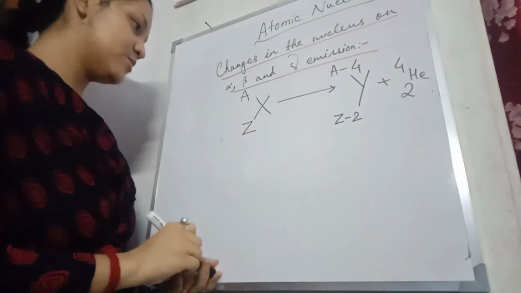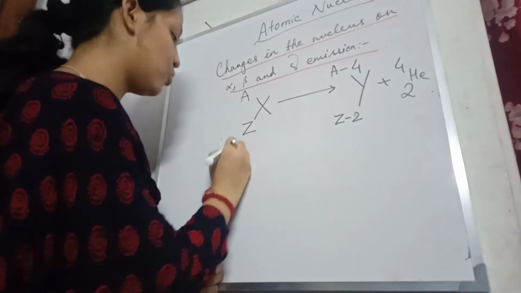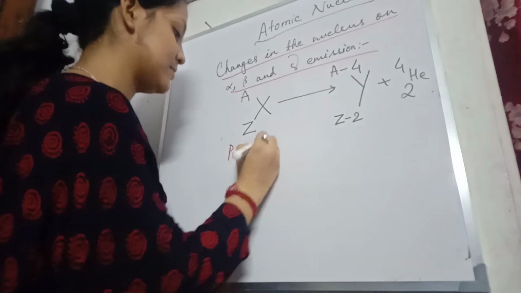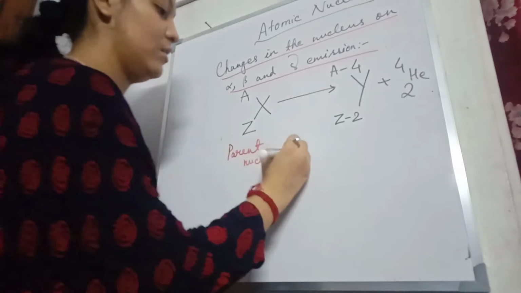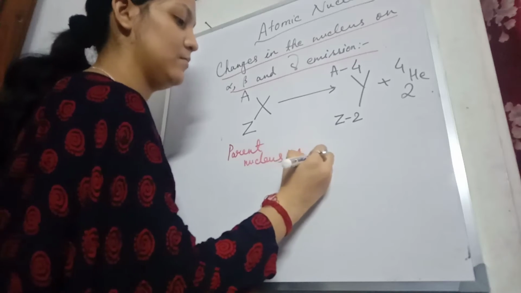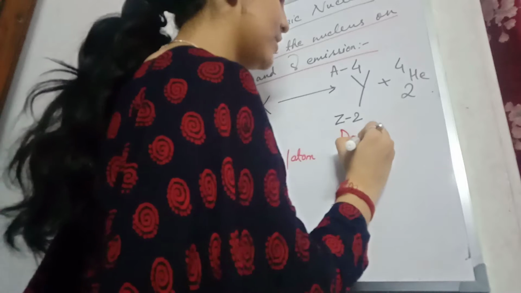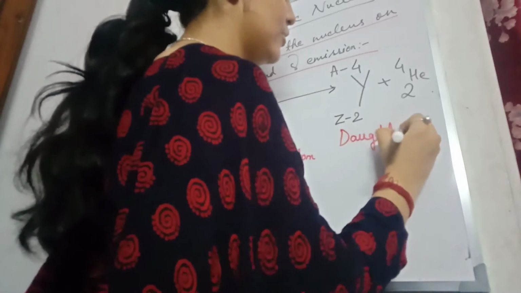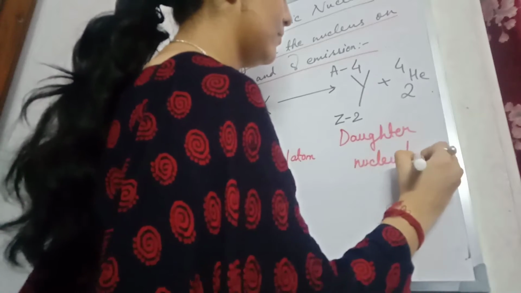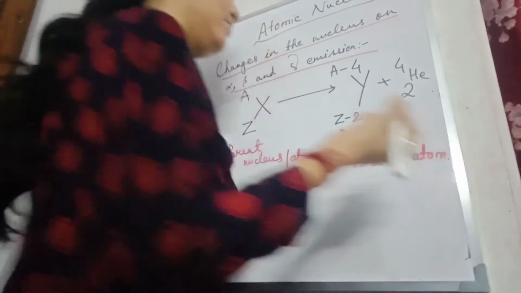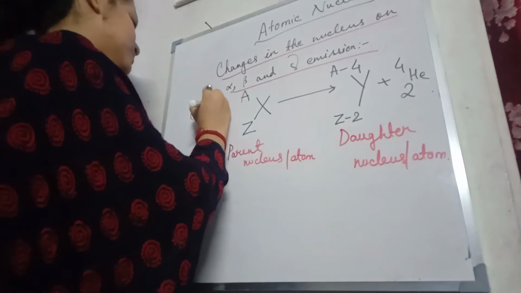The initial nucleus, we are going to call it the parent nucleus or the parent atom. And the new one that is formed, we'll call the daughter nucleus or atom. This is the general form.